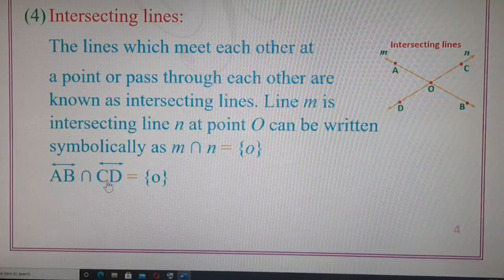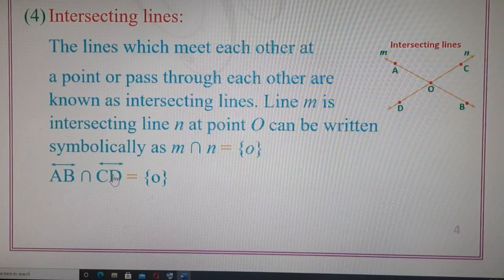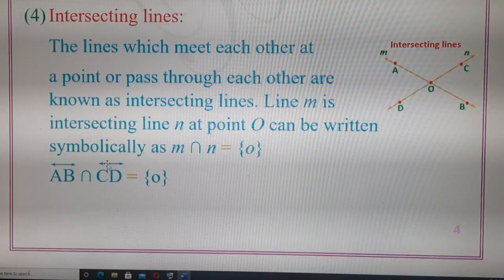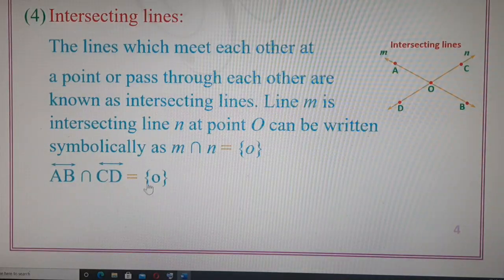Same way, line CD means the points C and D lie on this line. So the names of the points are always written in capital letters. And even the line symbol is done with the arrow symbol. And this inverted U symbol means it is the intersection symbol. And we can read this whole mathematical notation as line AB intersects line CD at point O.